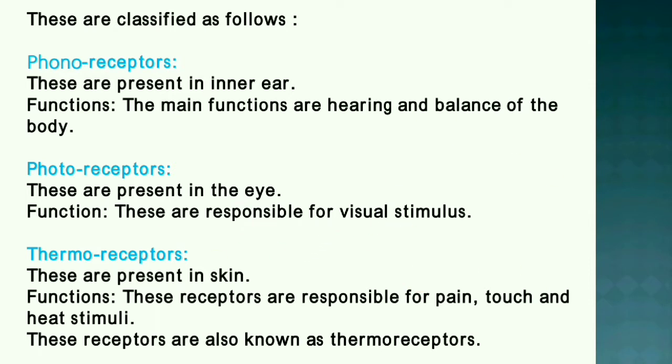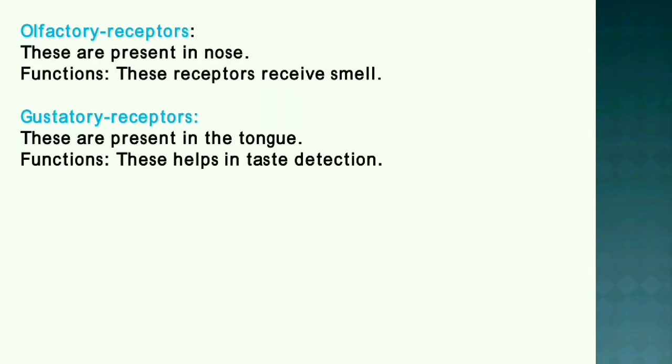Thermoreceptors are present on the skin and are responsible for pain, touch, and heat stimuli. Olfactory receptors present in the nose perceive smell. Gustatory receptors present in the tongue help in taste detection.